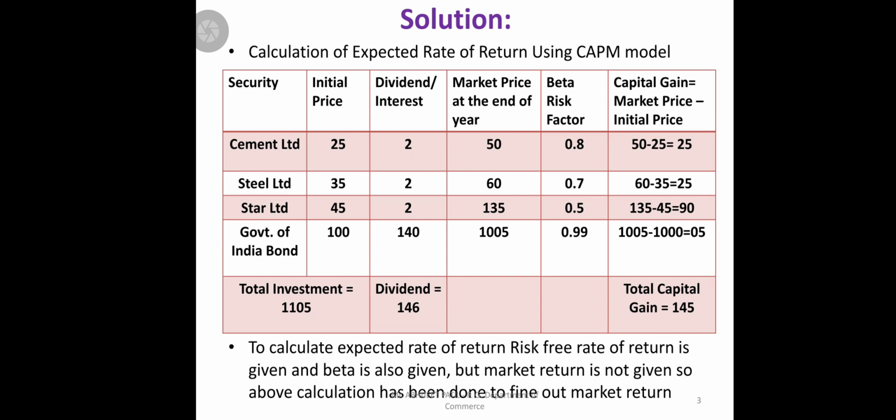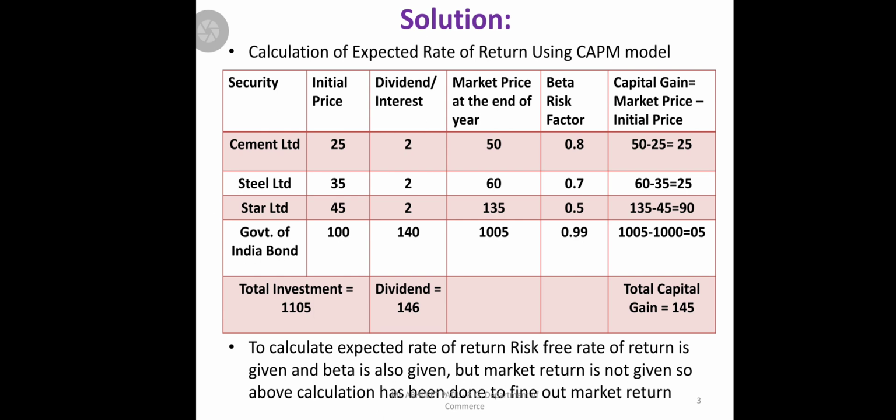Let's see how much capital gain we get from Cement Limited. Cement Limited market price is 50, initial price 25. The capital gain formula is market price minus initial price: 50 minus 25, 25 rupees. Steel Limited: 60 minus 35, 25 rupees.